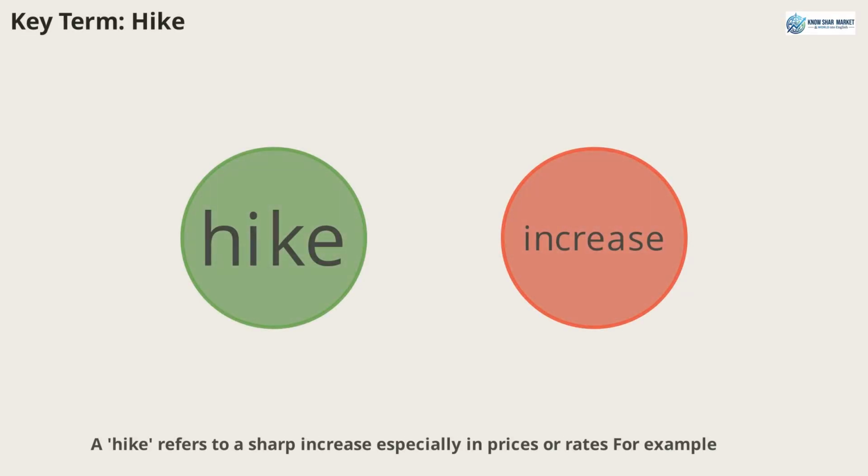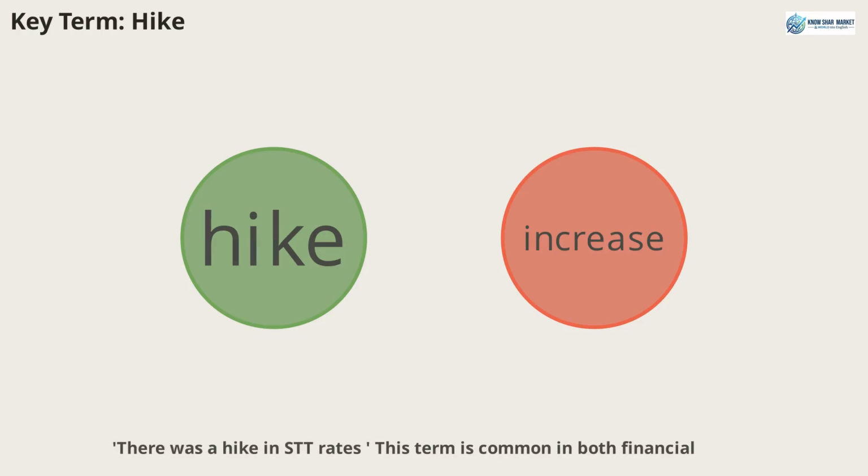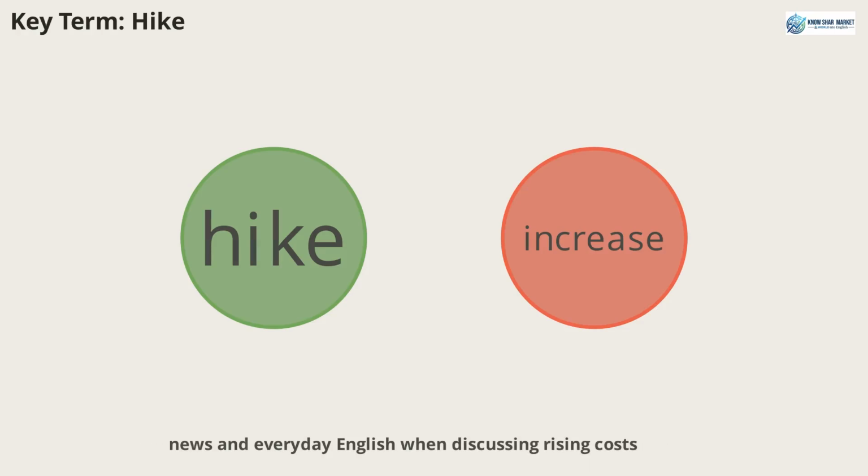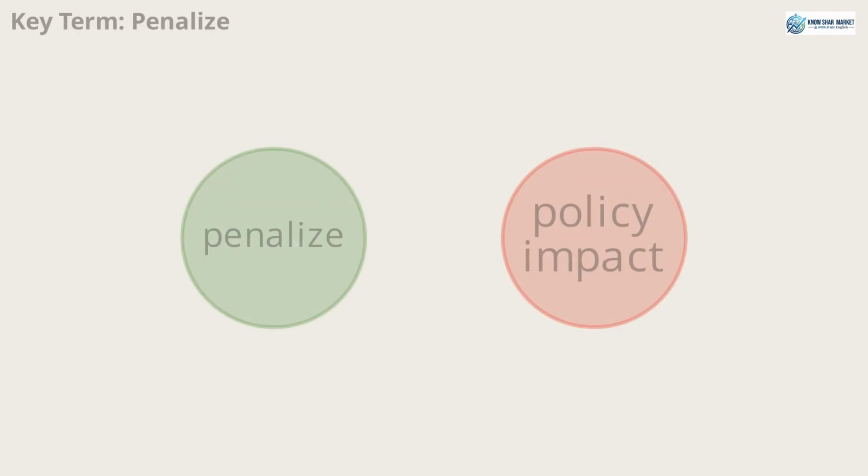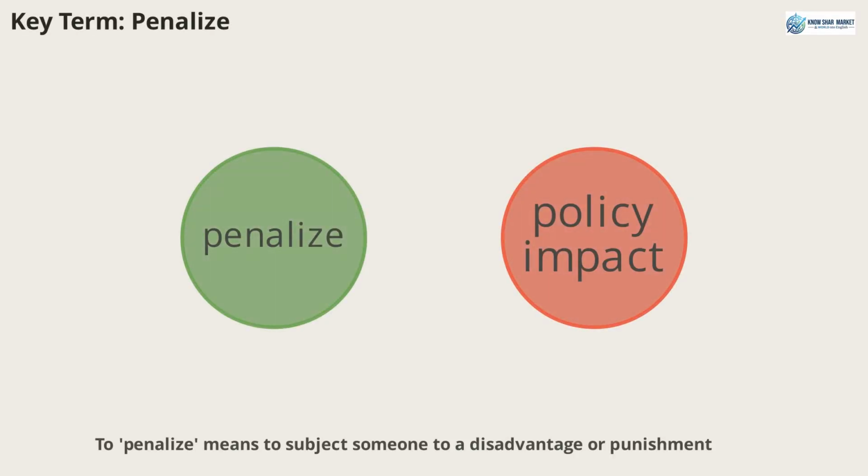Hike refers to a sharp increase, especially in prices or rates. For example, there was a hike in STT rates. This term is common in both financial news and everyday English when discussing rising costs. Penalize means to subject someone to a disadvantage or punishment, often financial. For example, the new tax rules penalize short-term traders. This verb is useful for discussing the negative effects of policies.